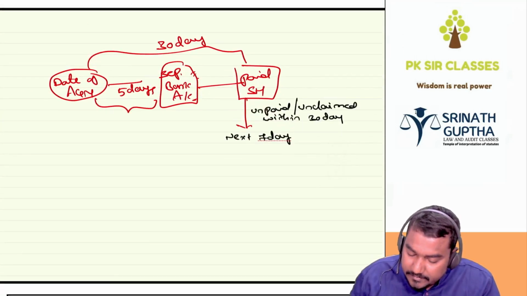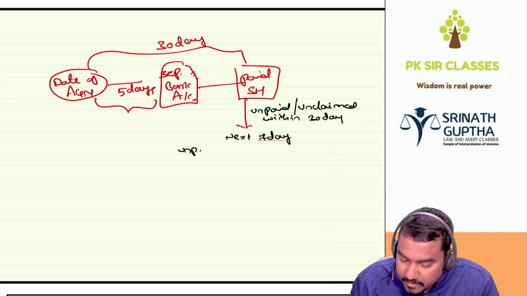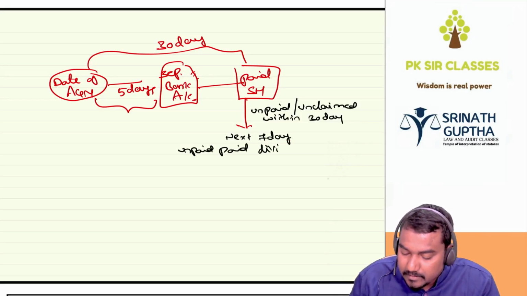Otherwise the company is liable to pay interest at the rate of 12%.